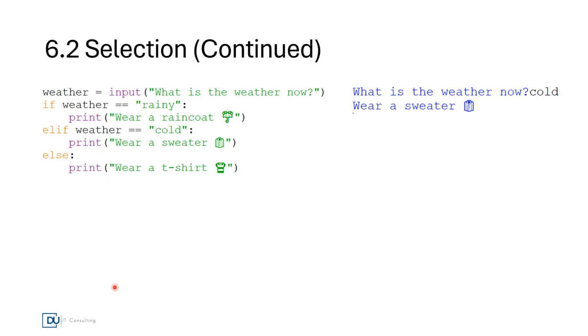Now let's take a look at the corresponding Python code for the flowchart that we just covered. Here we have a weather variable which we get from the user as an input. We have an if block where we check if it's rainy, and we print wear a raincoat. If the weather is cold, then print wear a sweater. Else, if it's not rainy or cold, then wear a t-shirt. And now this is how the execution would be. When the user provides cold, it prints wear a sweater.